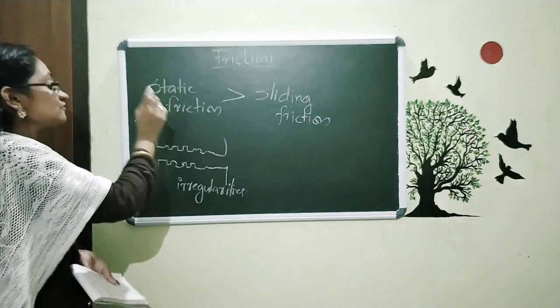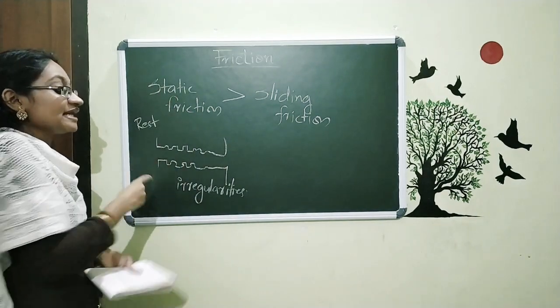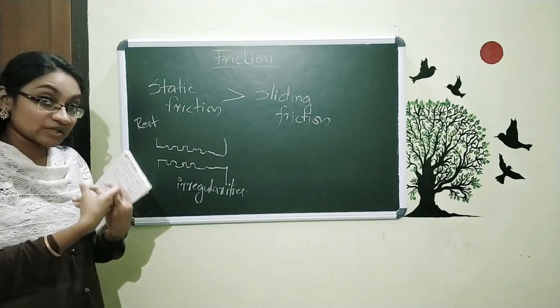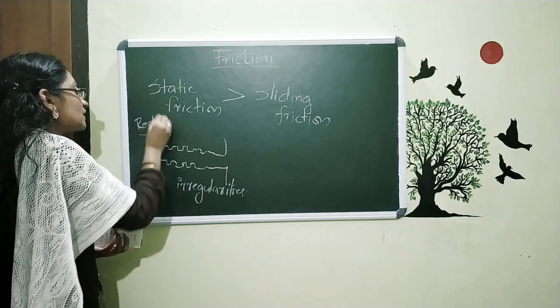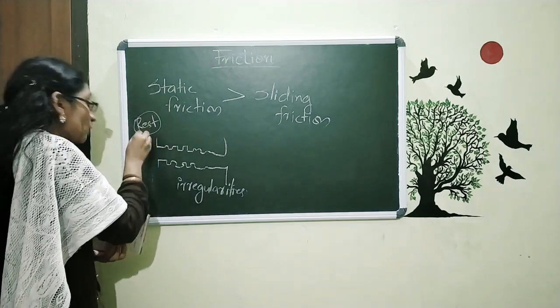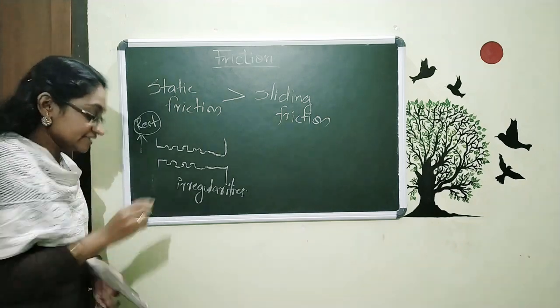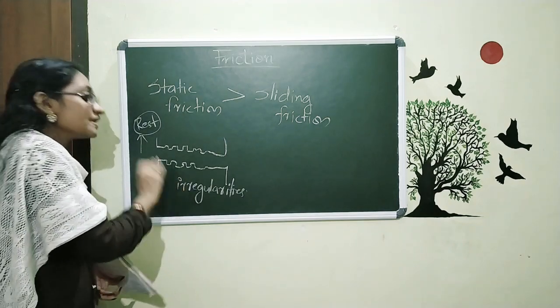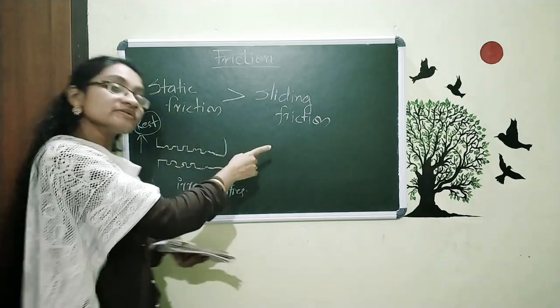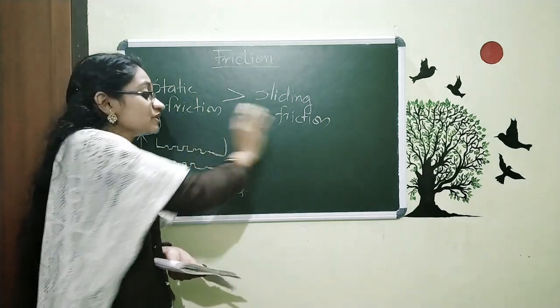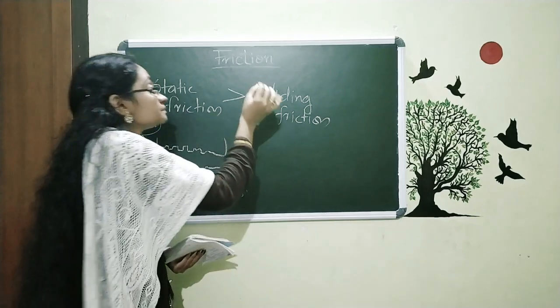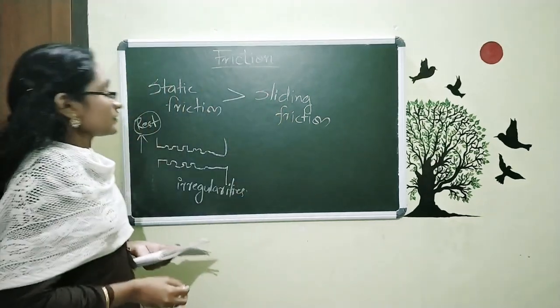And the static friction is higher because it gets the time for interlocking with these irregularities, since it is already at rest and has proper time to interlock between the irregularities. This irregularity is always there on all surfaces, and here also, but it does not get proper time to overcome that.